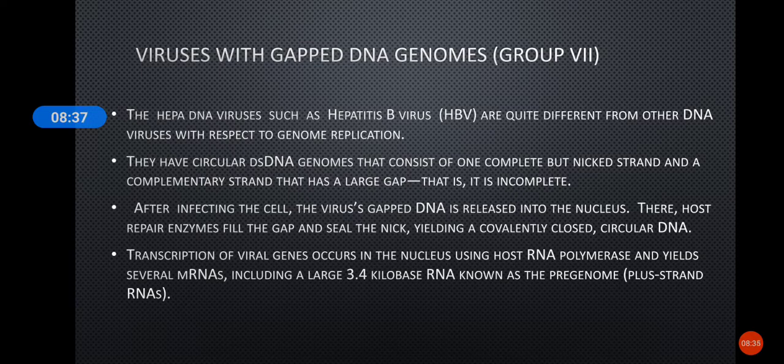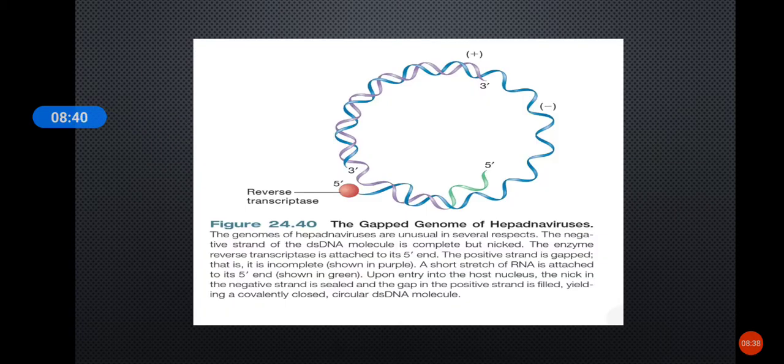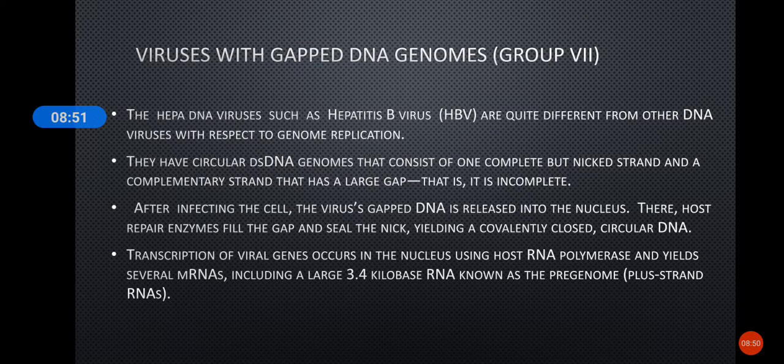I will show you the image. So this is the image. One strand is nicked and the other strand is complementary, but it has a large gap. So in their cycle, they infect the cell. Once they infect the cell, the genome is released into the nucleus of the host cell, where the host cell's DNA repair enzymes fill the gap and seal the nick. That is, the gap and the nick are sealed, and it will yield a covalently closed circular DNA, a complete DNA.